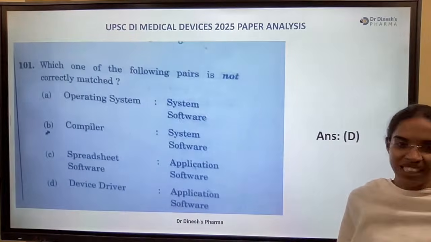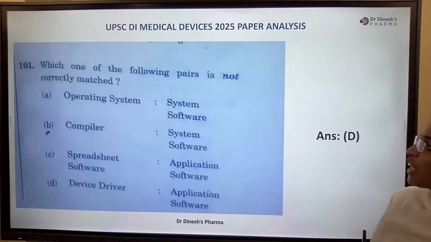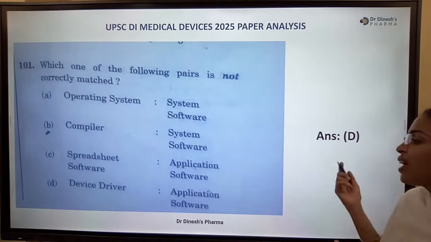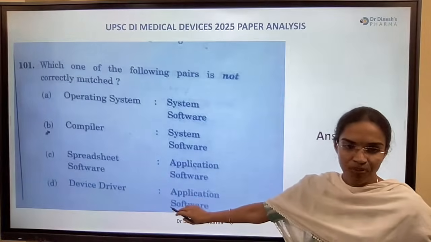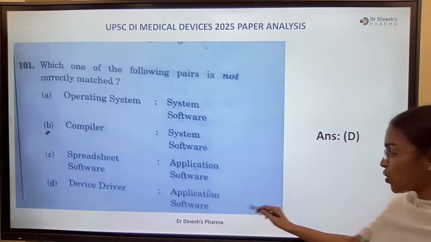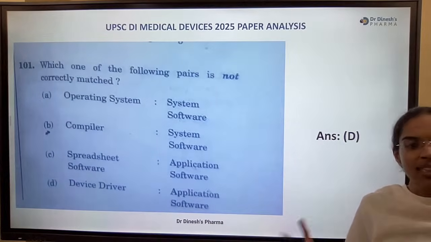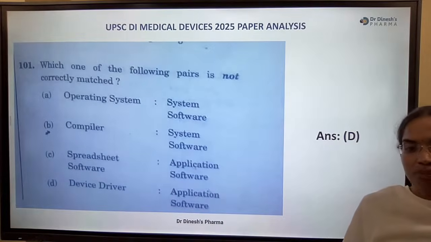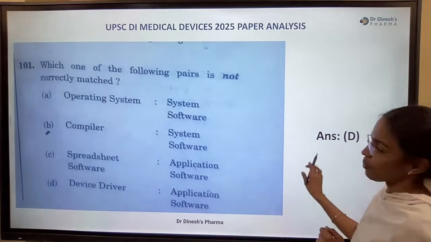That's really good actually. Which one of the following pairs is not correctly matched? Operating system, component. The last one, D, device driver is not rightly matched because device driver is a system software rather than an application software.